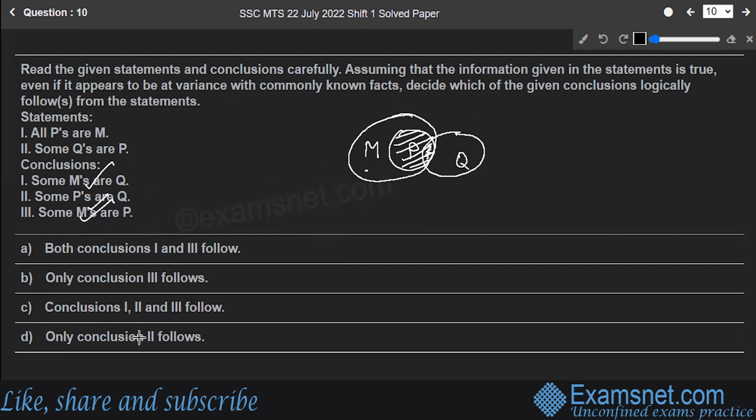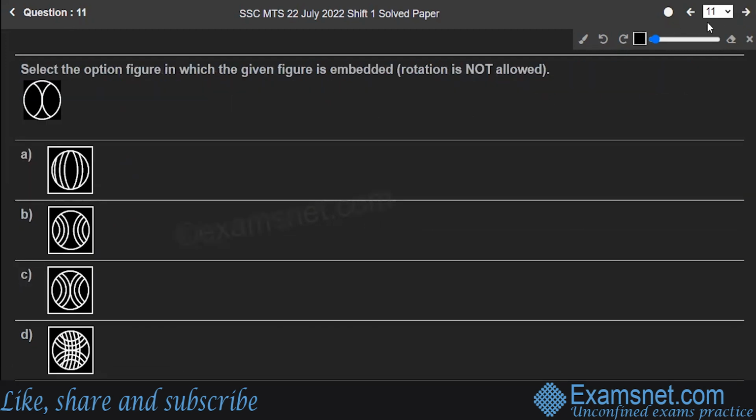First, second, third, all the conclusions were correct. So option C is the correct answer to the question. Hope you are clear. Let's move to the next question then. Question number 11. Select the option figure in which the given figure is embedded.